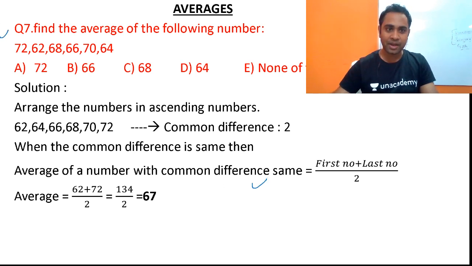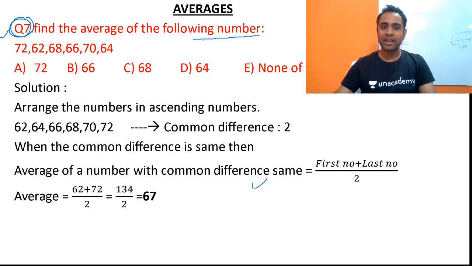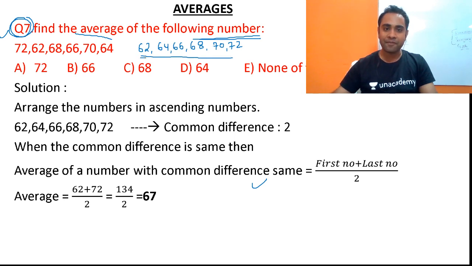So before calculating the average of any numbers, the first thing you have to do, friends, is arrange them in ascending order. So 62, 64, 66, 68, 70 and 72. So we arrange these numbers in ascending order.